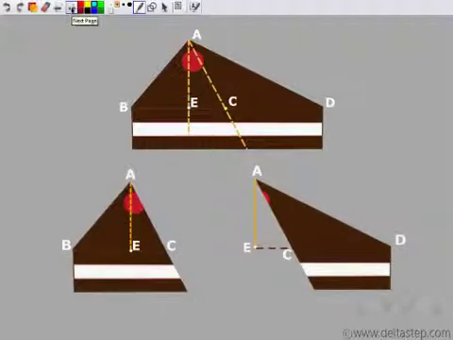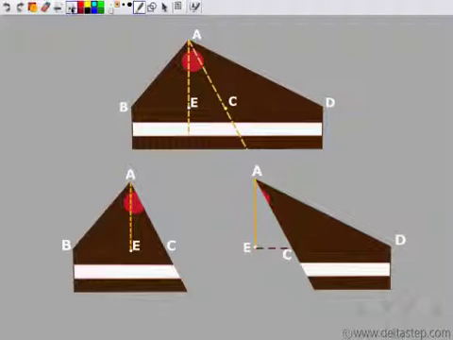So these are the two parts, A, B, C, the first part, and A, C, D, the second part. In both these parts, we see that AE is drawn, that is the height. So if I take CD as the base, then height is the perpendicular from the opposite vertex.